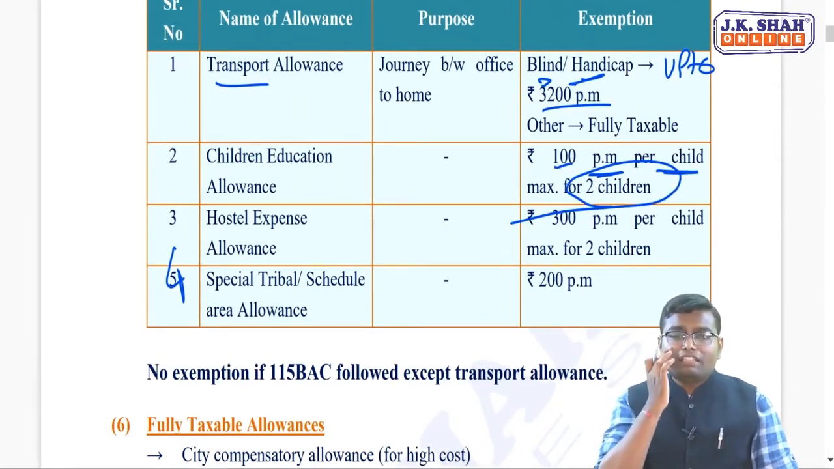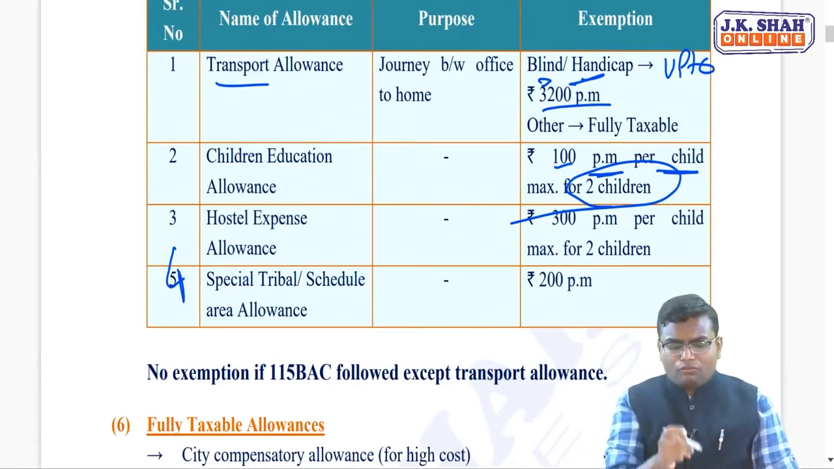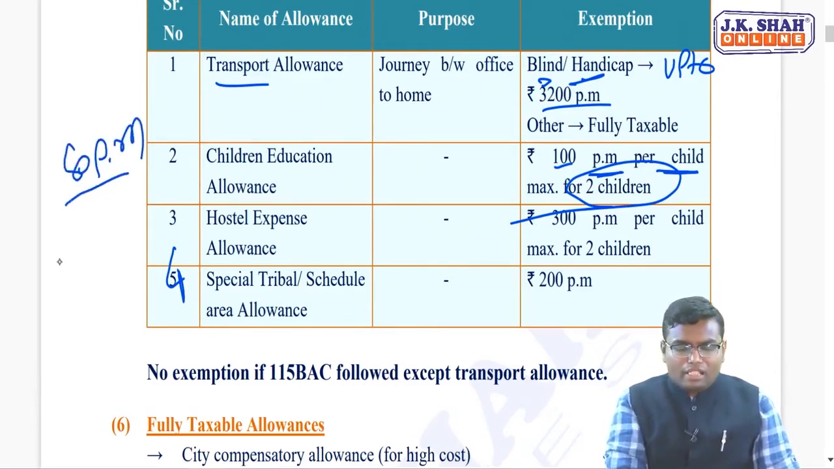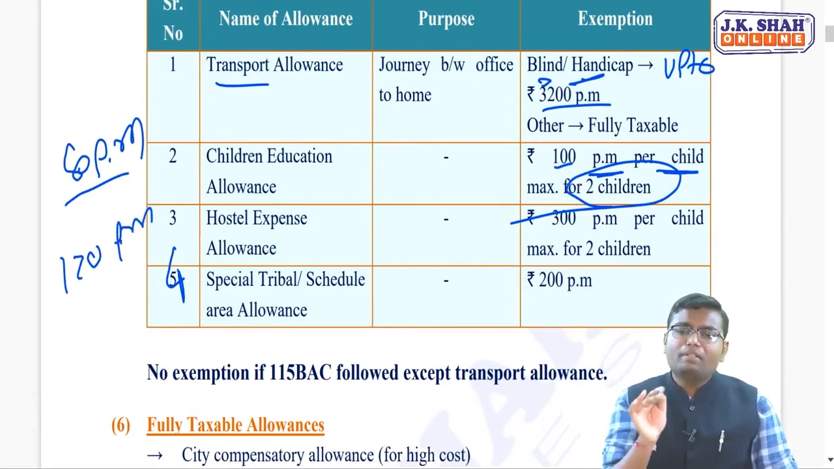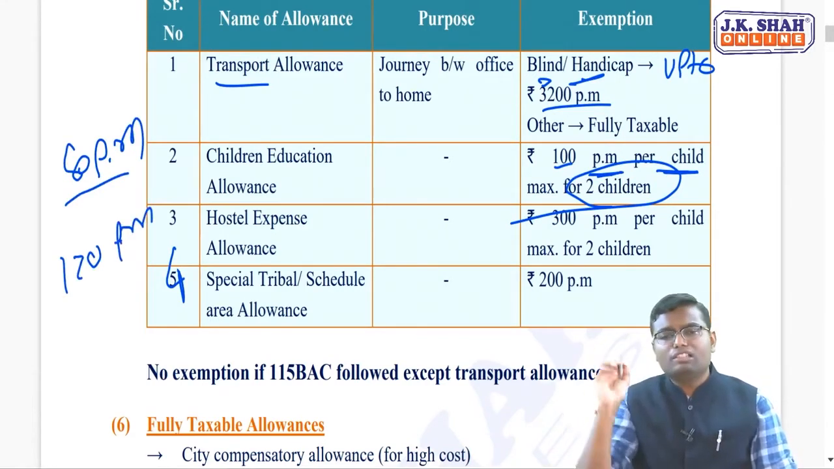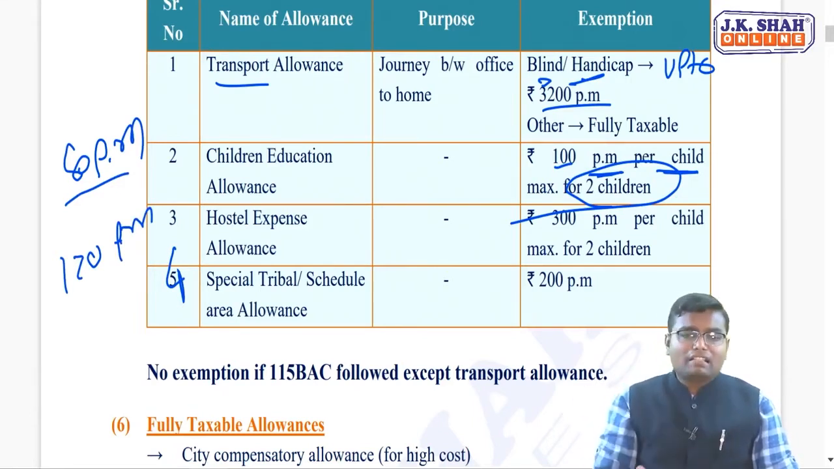So the exemption is maximum for 2 children, and the exemption which you will get is what? Maximum up to rupees 100 per month. So if you are getting 80 per month, then exemption will be 80. If you are getting 120 per month for 3 children, exemption will be 100 per month for 2 children, balance all will be taxable.